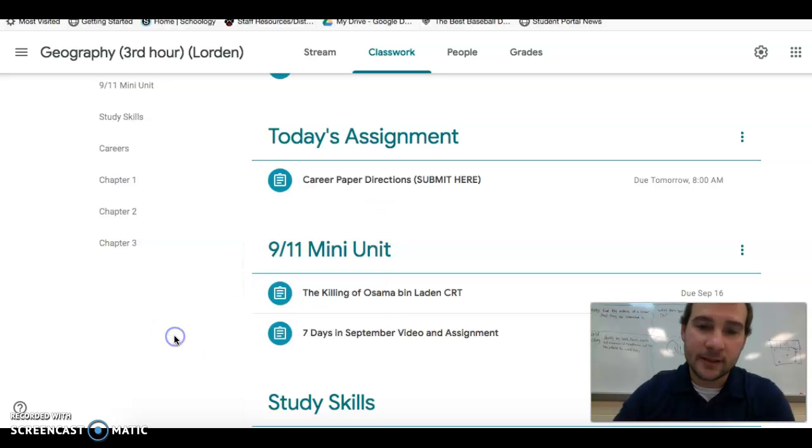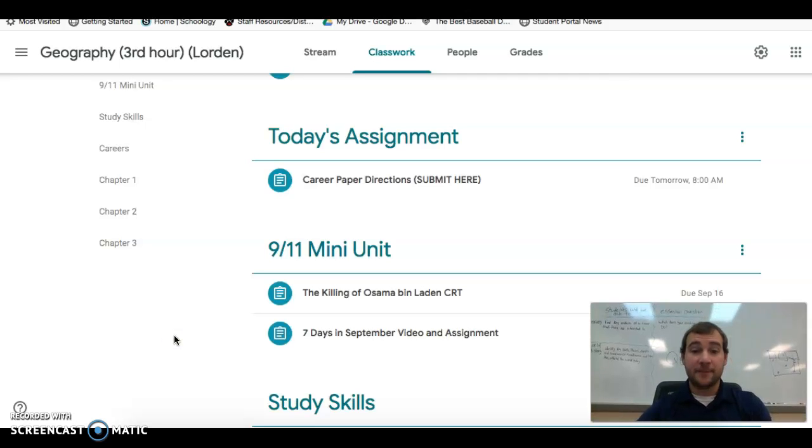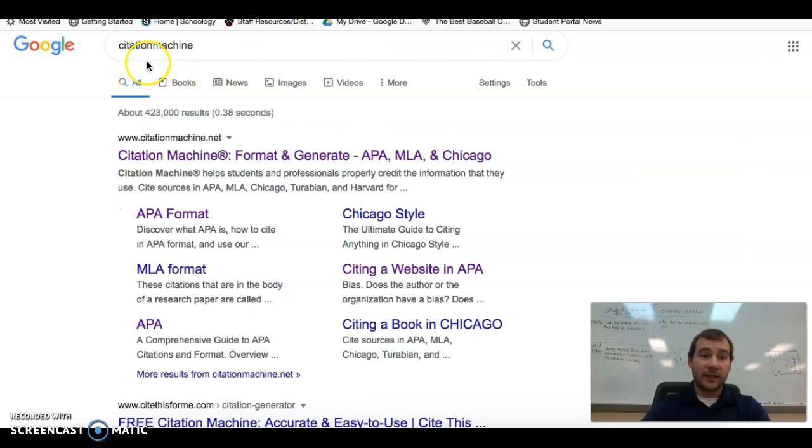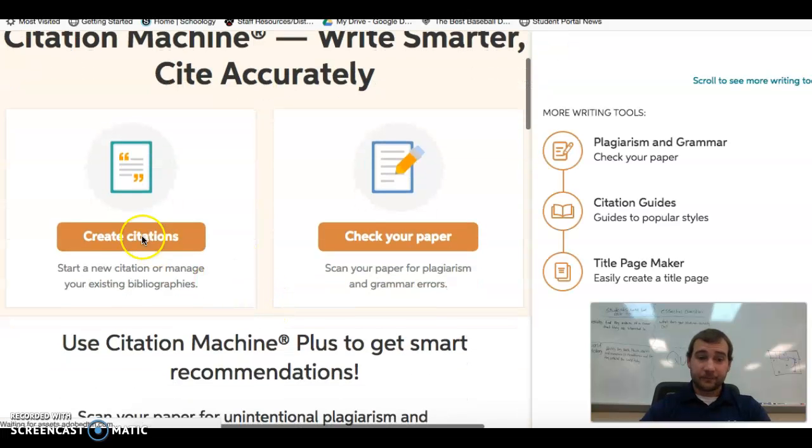Perfect. Okay, today is the last day we're going to work on our paper, and like I said, to be on pace with us, the goal was to have it all written today so that you could just do your citations. So here's what you have to have up first. Go to Google and type in citation machine. This is the one that I use personally. Like we said, there's a million out there. We looked at EasyBib before and some other ones, but citation machine is the one that I like. So Google citation machine, it'll be right here. Click on that, and then we'll be ready to input our stuff.